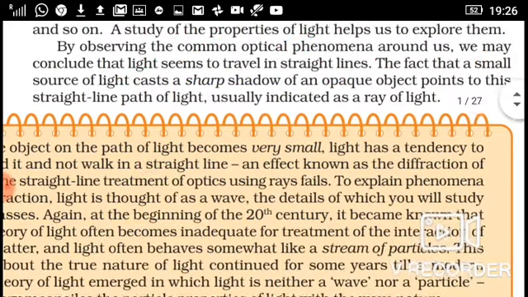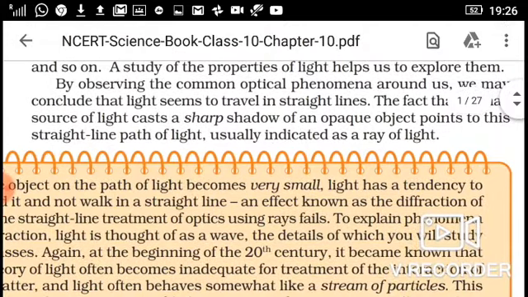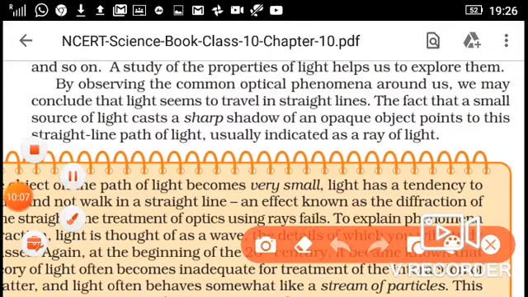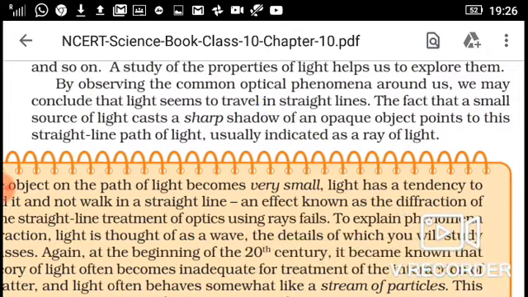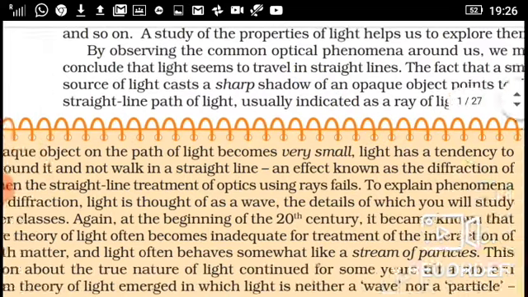The fact that a small source of light casts a sharp shadow of an object points to the straight line path of light, usually indicated as a ray of light. Ray of light means like a bulb, and this is light, straight light. This is a ray of light. It may be an incident ray or it may be a reflected ray.